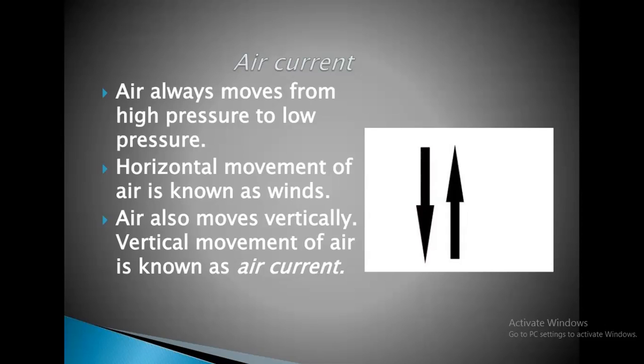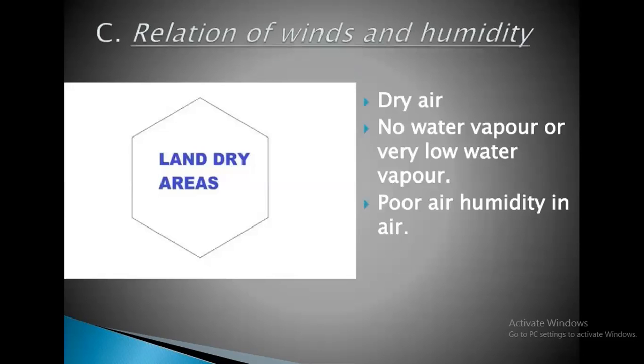When it is vertically moving, that vertical movement of air is known as air current. Here is the difference between wind and air current. Horizontally moving air from high pressure to low pressure is wind. Vertically moving air from high pressure to low pressure is air current.